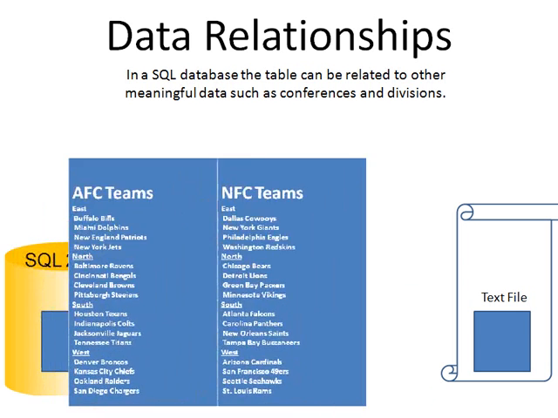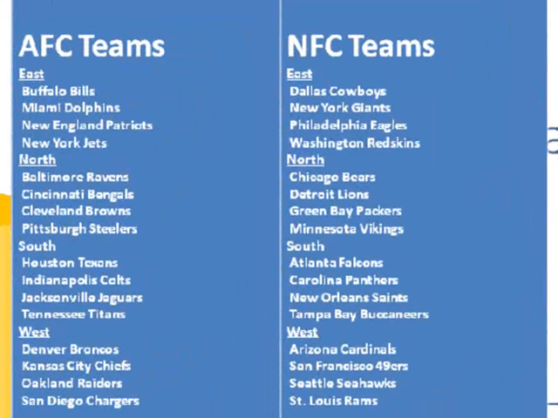Here we go. By putting it in an outline form, I can see that the Buffalo Bills, Miami Dolphins, and New England Patriots are in the same Eastern Division of the AFC set of teams. We can also see that the Chicago Bears and Detroit Lions belong together in the Northern Division of the NFC teams.